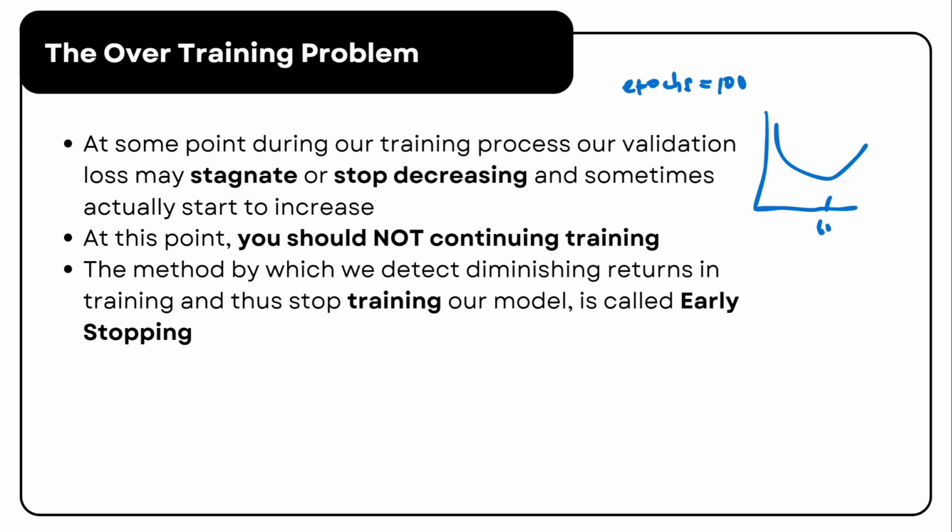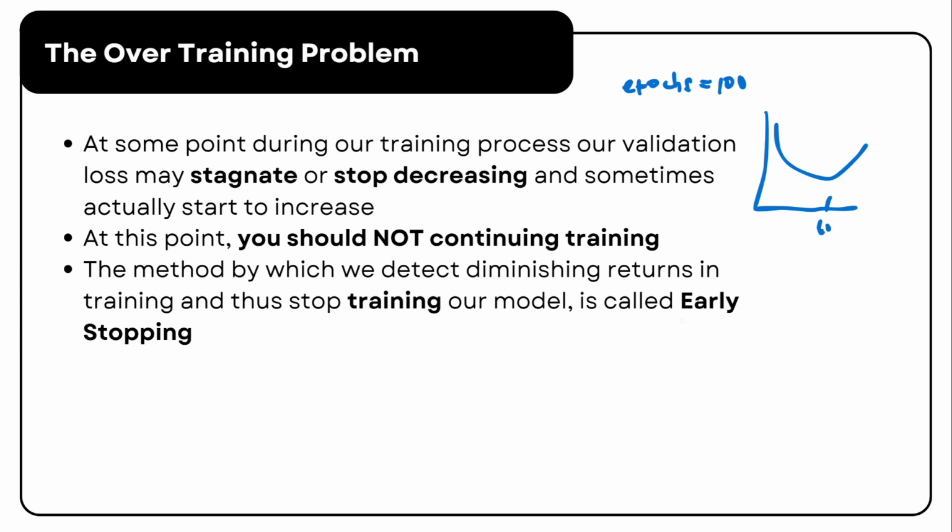It wastes time, computational resources, and of course electricity, ultimately contributing to unnecessary energy consumption. Instead, we need a way to stop training at the right moment. So this is where the technique called early stopping comes in.